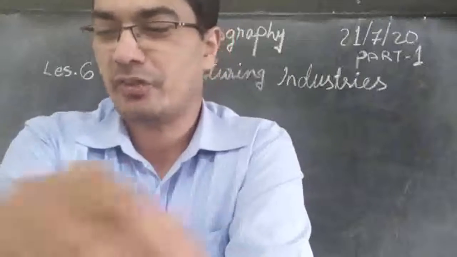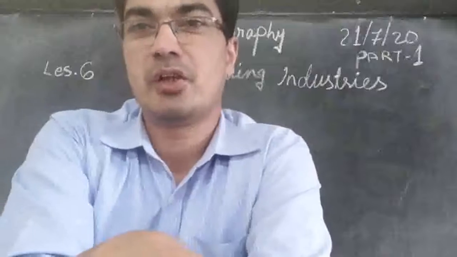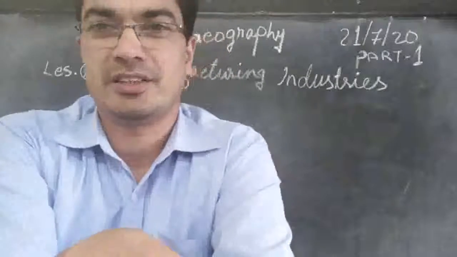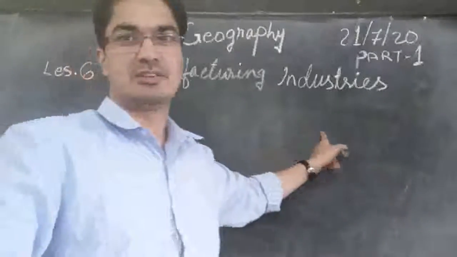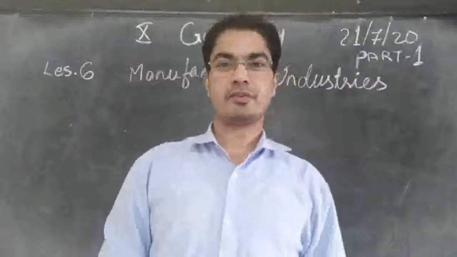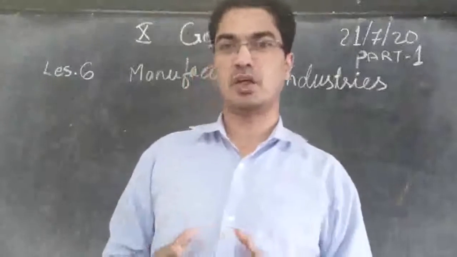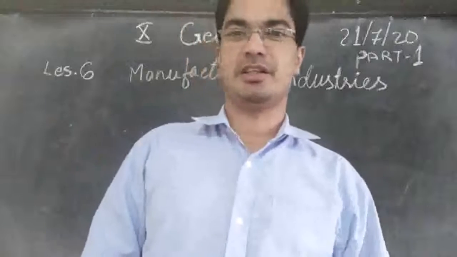We shall take geography lesson number 6. It is about industries, manufacturing industries. Industry means manufacturing something or producing something. That is the meaning of industry.